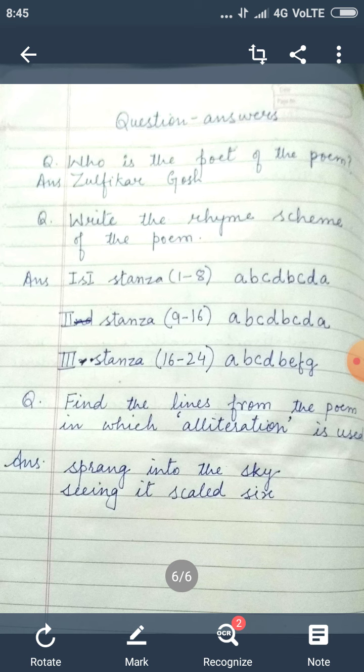Find the lines from the poem in which alliteration is used. So alliteration is used, I have already given you the lines. So 2 lines I have written here: sprang into the sky and seeing it scaled six. So this was all about the poetic devices and the question answers of the geography lesson, and I hope you all have understood. If not, then you can text me.